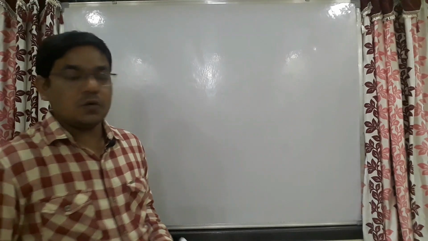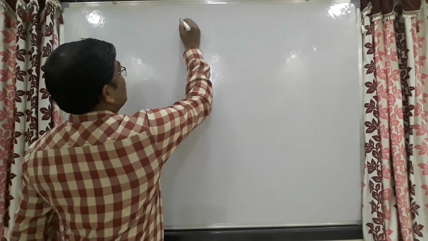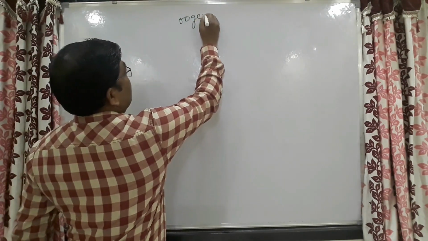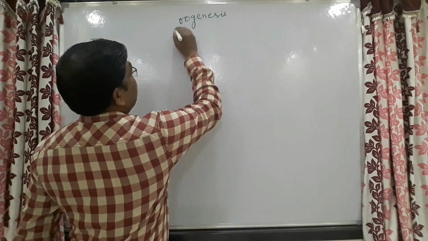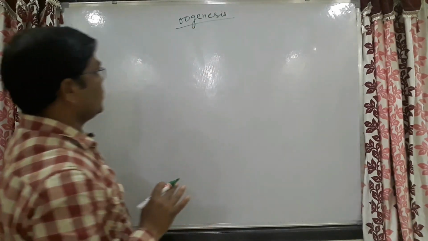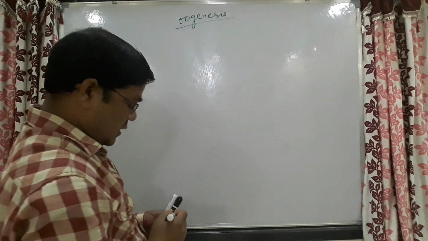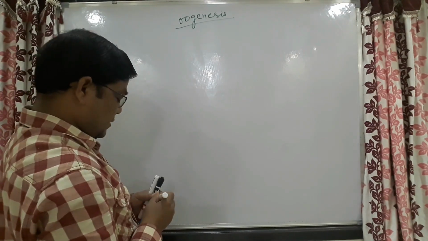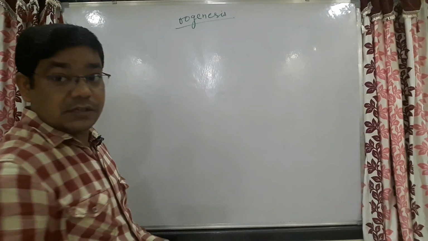Now come to the oogenesis part. Oogenesis is our main topic of discussion here today. What is oogenesis?